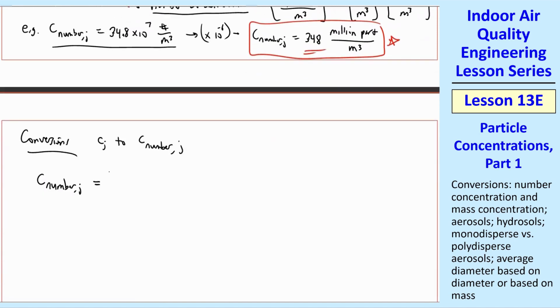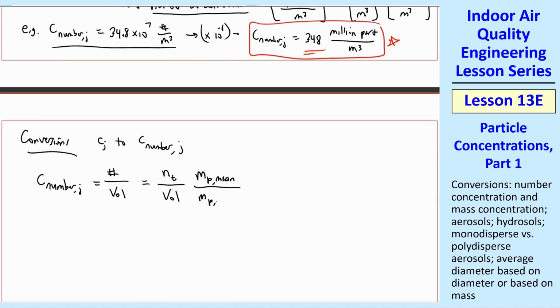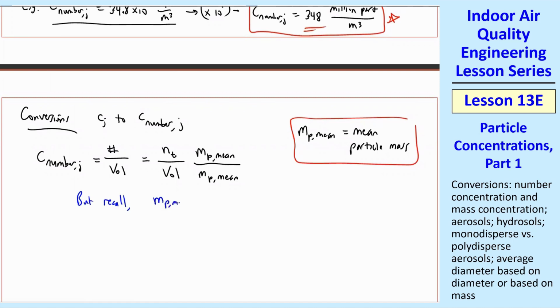Well, let's look at C number J. Again, it's the number of particles per volume by definition. We'll let NT be the number of particles. So this is NT over volume. And now let's multiply and divide by MP mean, the mean particle mass. But recall that MP mean, a mean particle mass, would just be the total mass divided by the total number of particles. This would give us a mean particle mass or a mass per particle.